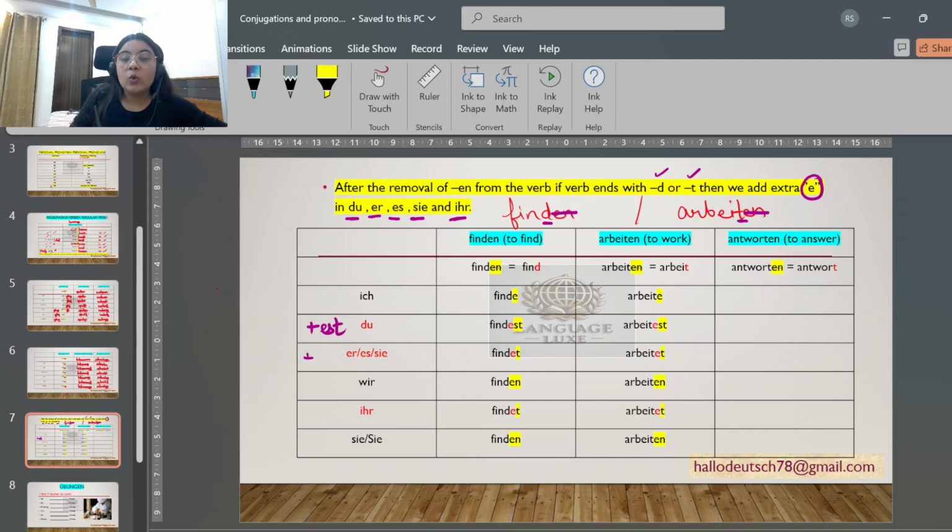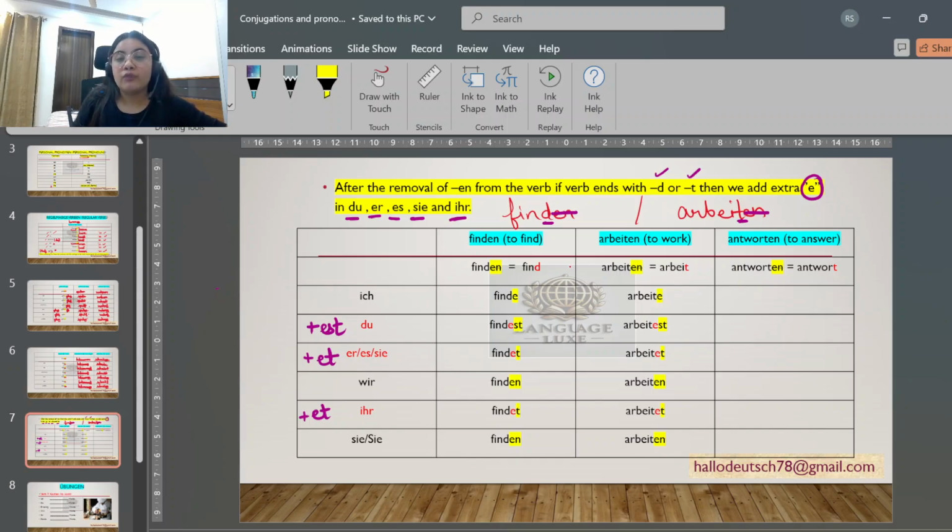In er, sie, es we were adding only t, we will add et. Similarly, ihr, we were adding only t, we will add et. This rule will only apply when we have this d or t in the end after removal of en. Only in this case. Let's do.